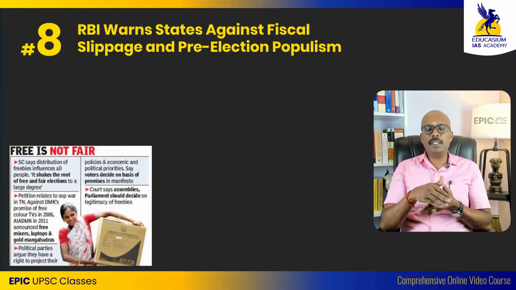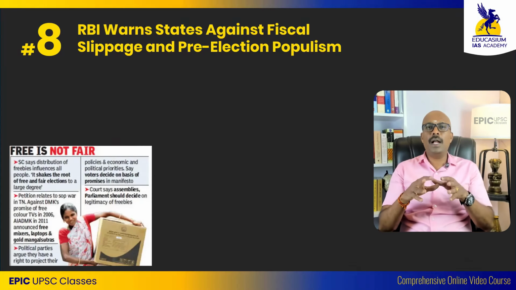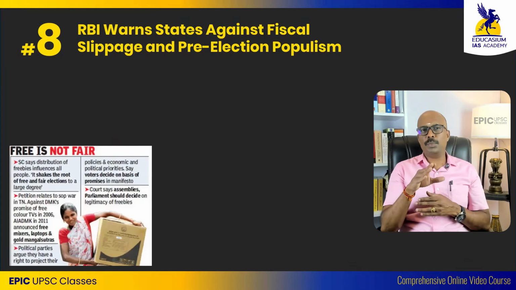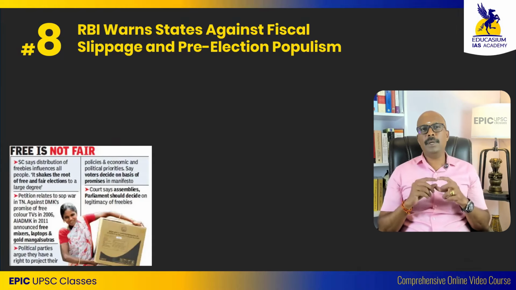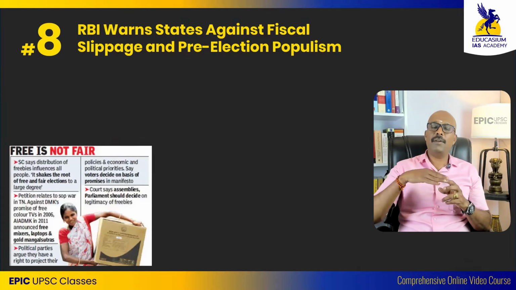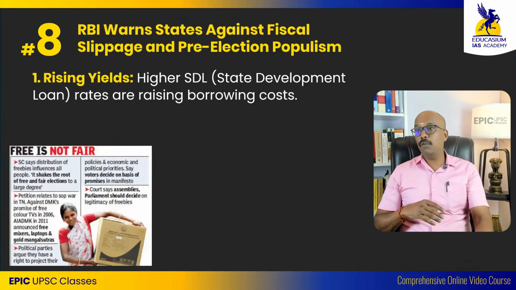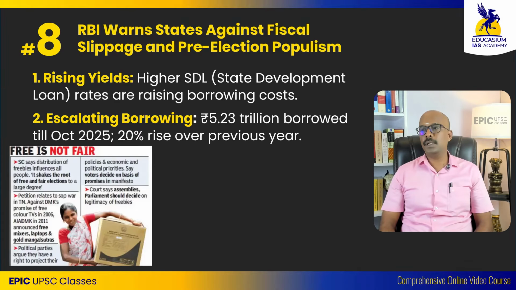Fiscal slippage is when the state government cannot handle the loan burden. Already the state development loans, a kind of long-term borrowing done by the states, have seen interest rates go high. And the states alone have borrowed nearly 5.23 trillion rupees.